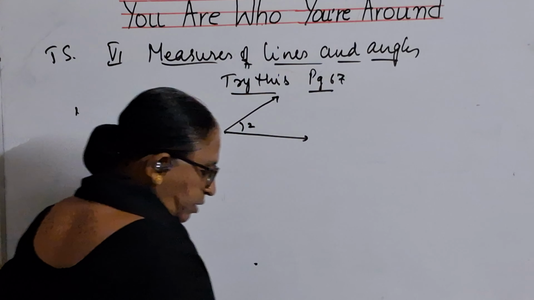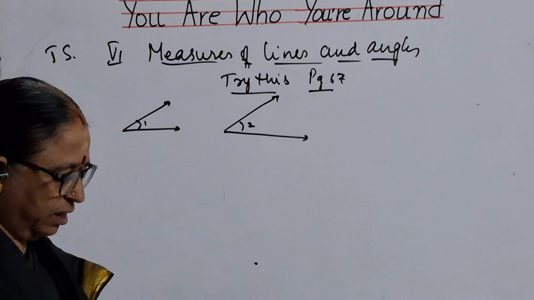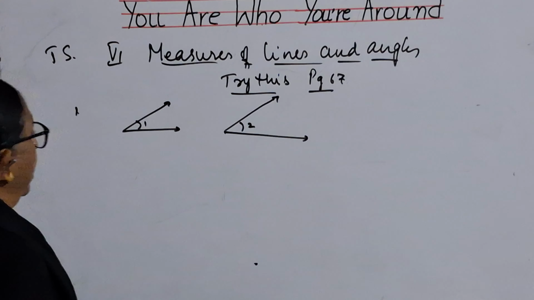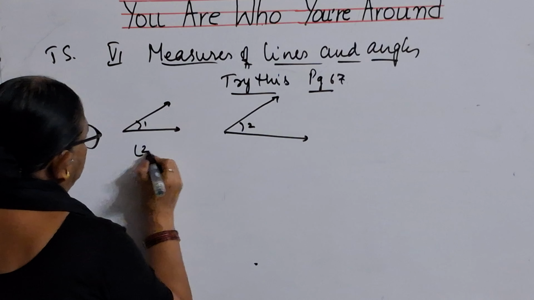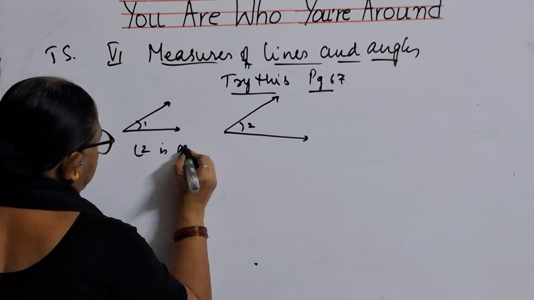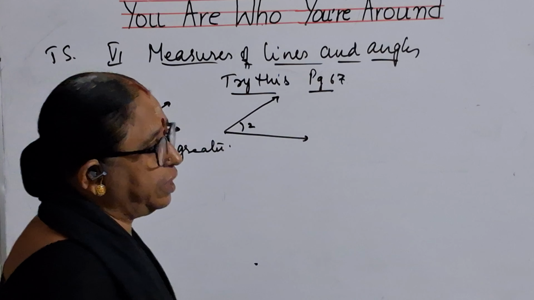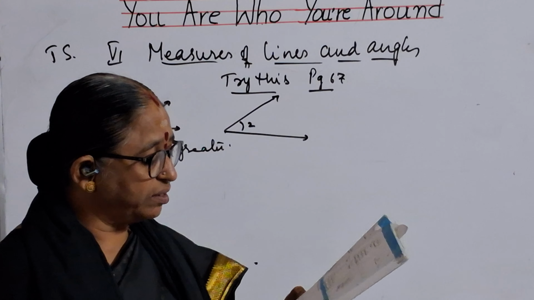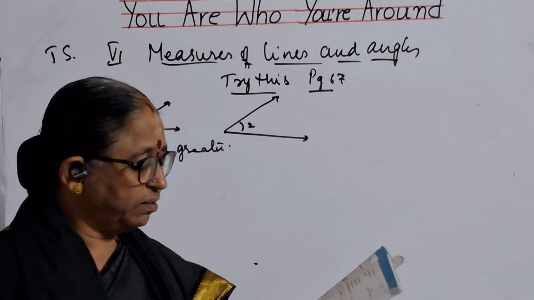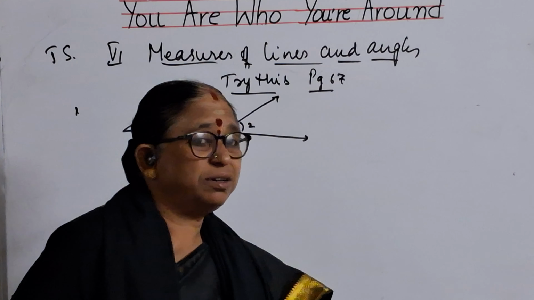So, in these two, which is the greater angle? And verify, they are saying. So, by seeing this, you can say that angle 2 is greater. How will you verify it? You can verify it by measuring. And the question is, is your estimation correct? Give reasons. What is the reason, children?